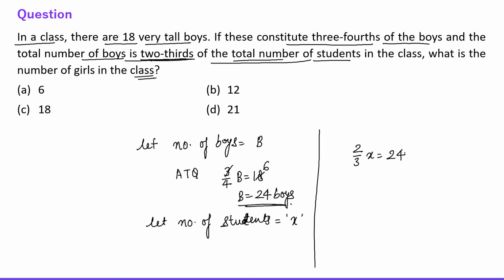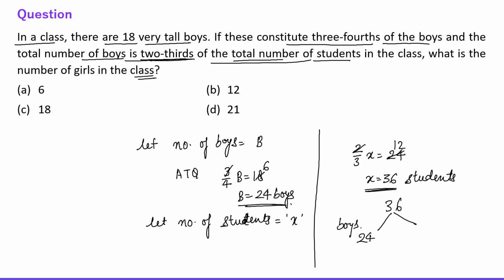Total number of boys are 24, that we have already calculated, right? So now this is 12. Then X is equal to 36, right? So 36 students are there in the class. Fine. So out of these 36 students, how many boys are there? 24 boys are there, right?